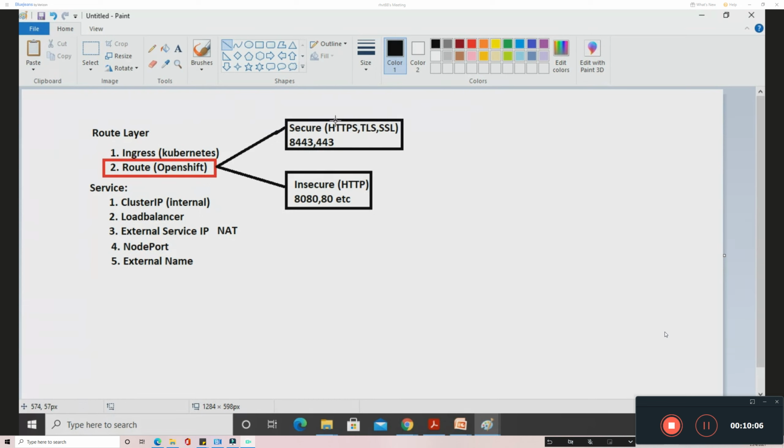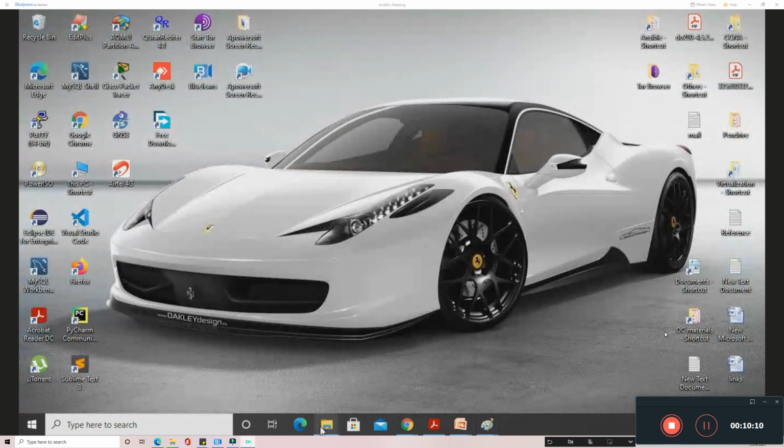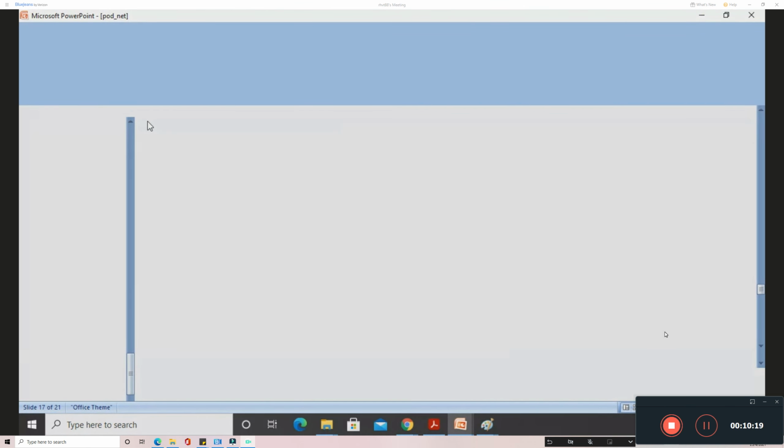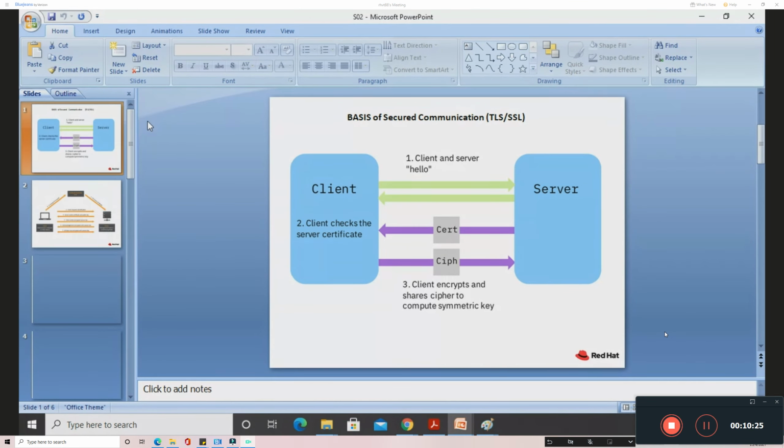So what are the methods available for implementing this? So we'll understand some basics about secure communication. What does secure communication mean? We'll understand some basics, and from there we'll build and do a secure deployment of the OpenShift application.